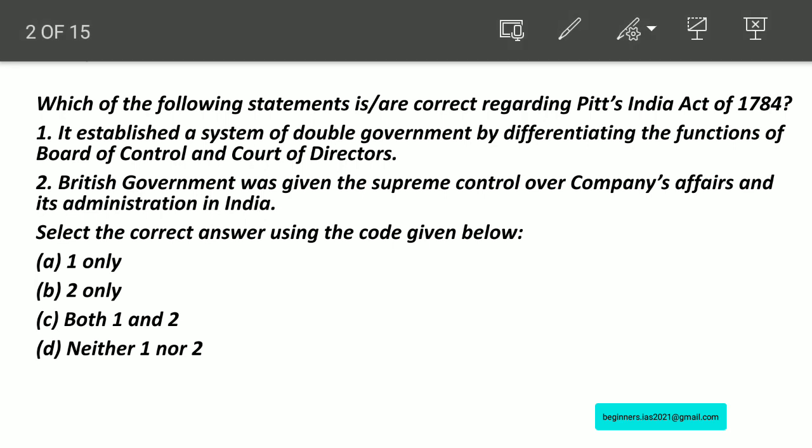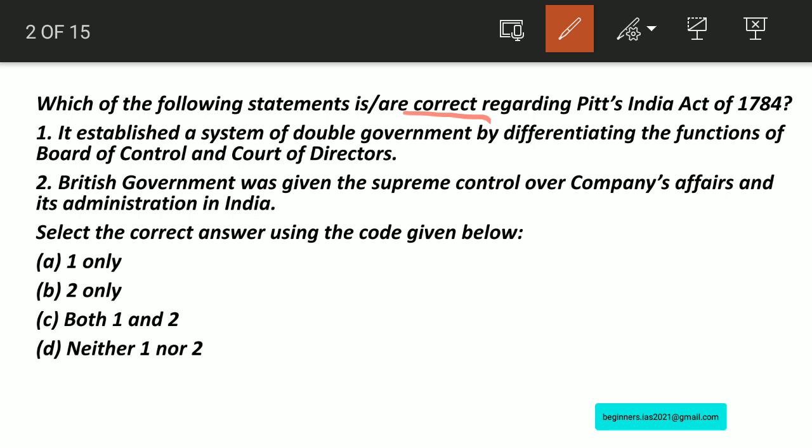Which of the following statements is or are correct regarding Pitt's India Act of 1784? Statement 1: It establishes the double government by differentiating the functions of the Board of Control and the Court of Directors. Statement 2: The British government was given supreme control over the company's affairs and administration in India. We have to select the correct answer using the codes given below. Option A: 1 only, B: 2 only, C: both 1 and 2 only, D: neither 1 nor 2.